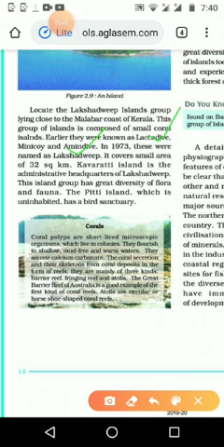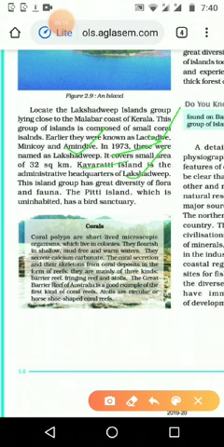Then in 1973 these were named as Lakshadweep. In which year was it named as Lakshadweep? 1973. You can underline that one. It may ask us a one word question. And it covers a small area of 32 kilometers. Only a small area, 32 kilometers, and Kavaratti island is the administrative headquarters, which is the capital of Lakshadweep, that is Kavaratti.